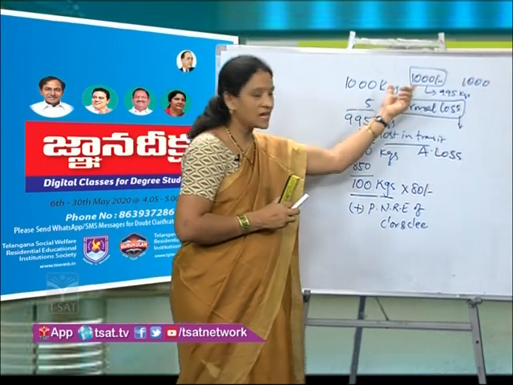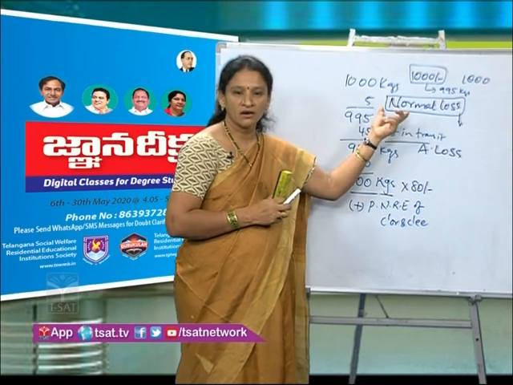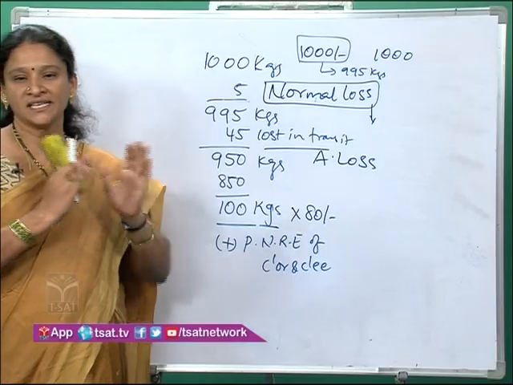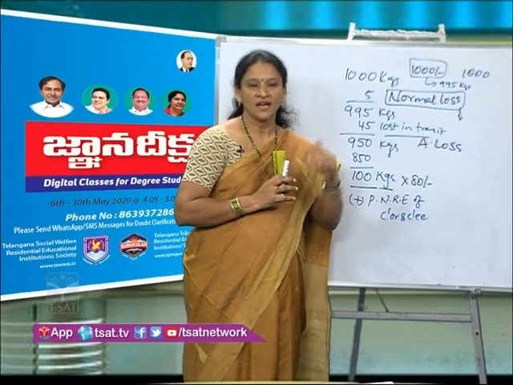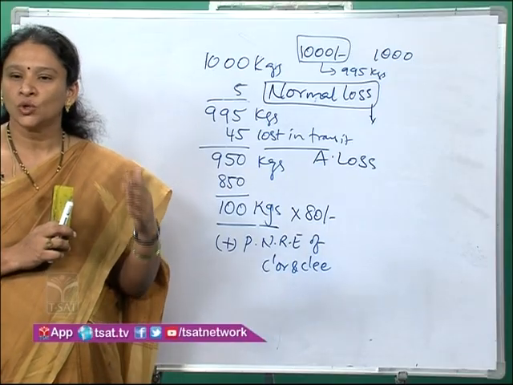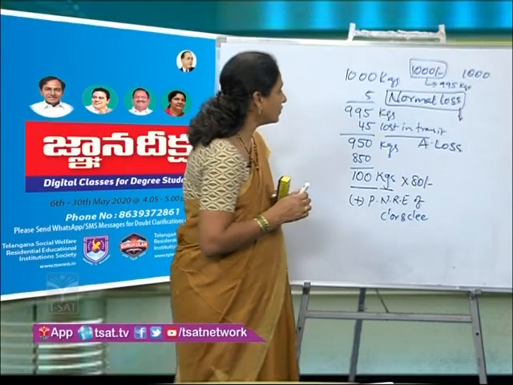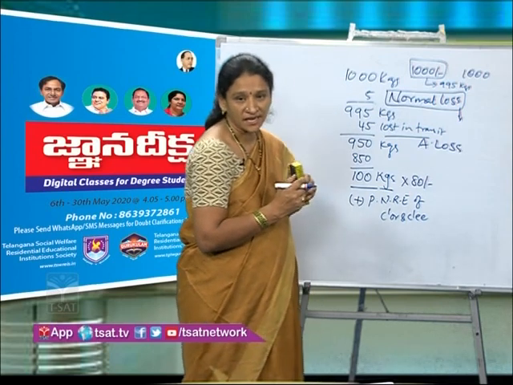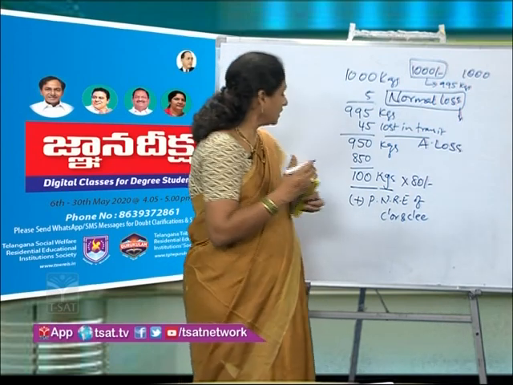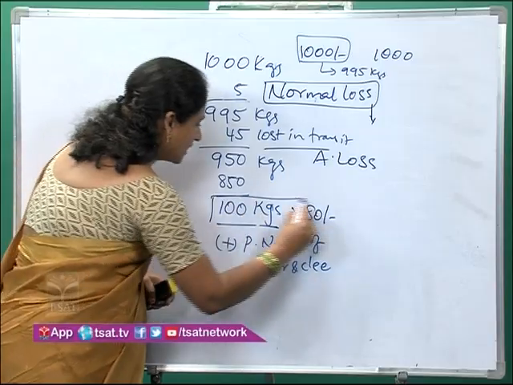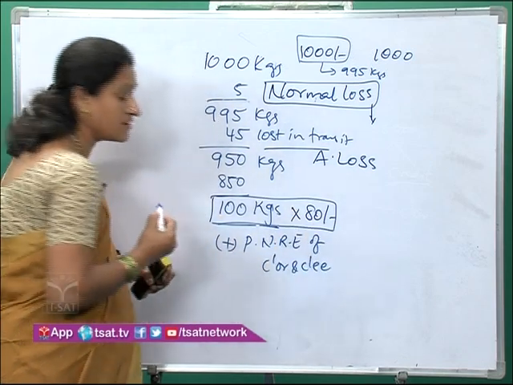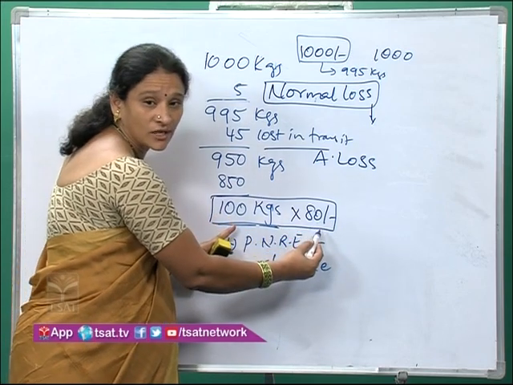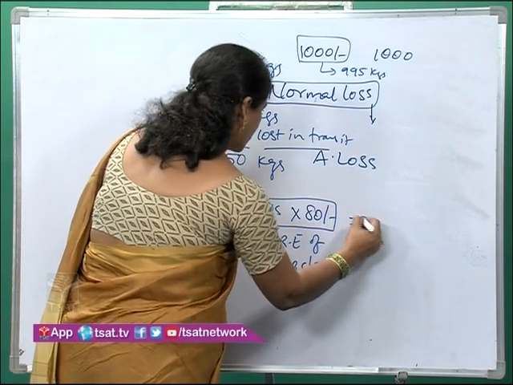So normal loss will not be shown separately in the books of accounts. It is adjusted to the closing stock. And I have given the formula: total value of goods consigned. How do you calculate it? Here, what is the total value that is left out in the consignment stock? 100 units at the rate of 80, that is 8,000 rupees.